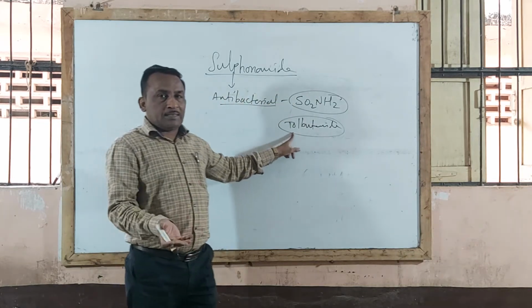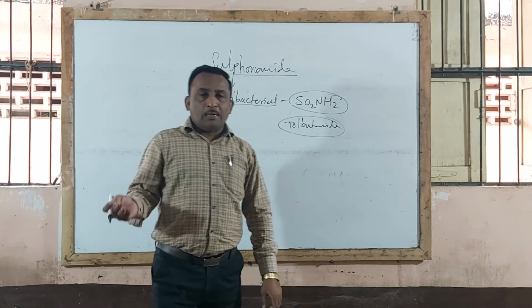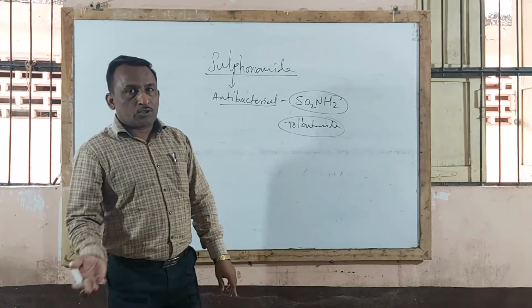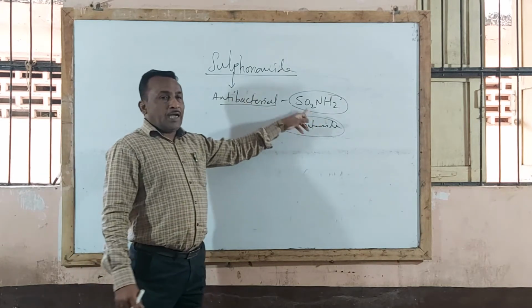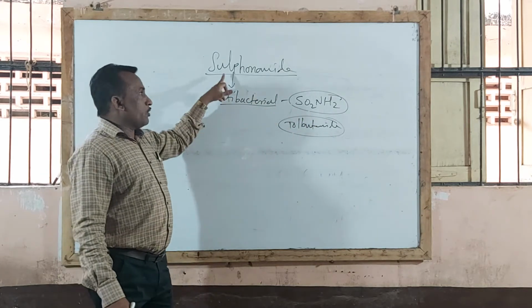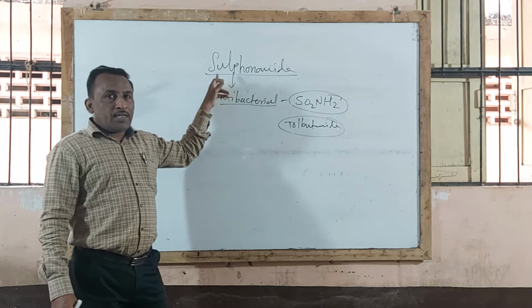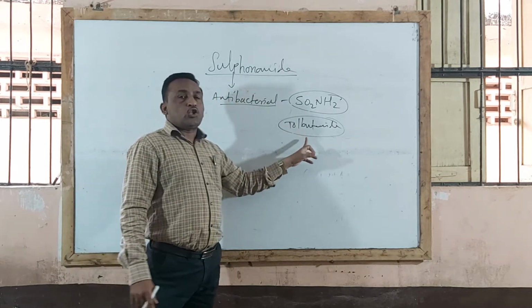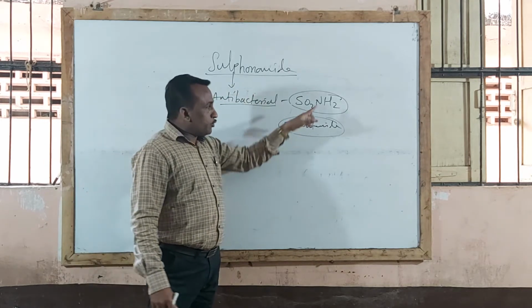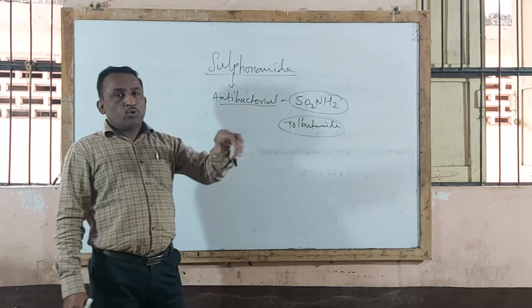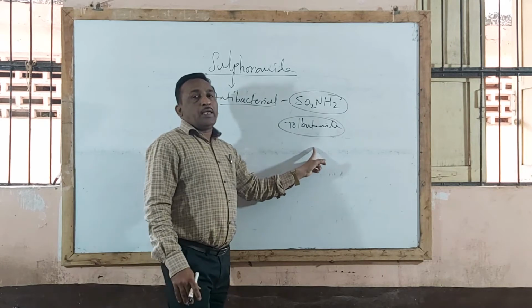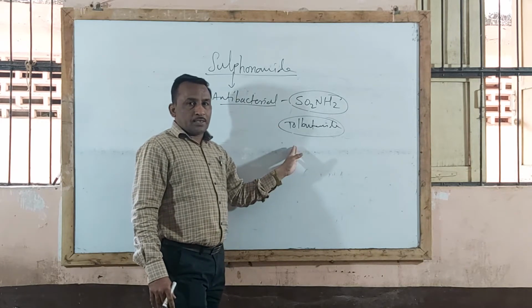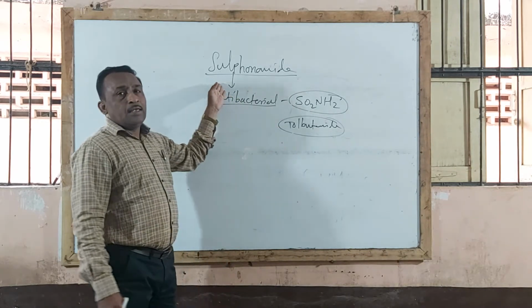compounds, maybe sulfadiazine, maybe sulfanilamide, maybe sulfamethoxazole, maybe sulfadimethoxazole, any drug containing the sulfonamido group and showing antibacterial activity is called a sulfonamide. Only the exceptional case is tolbutamide. This tolbutamide also contains the same structure, the SO2NH2 group, but it shows non-antibacterial activity. That is the only exceptional case. So that drug molecule is called a sulfonamide.